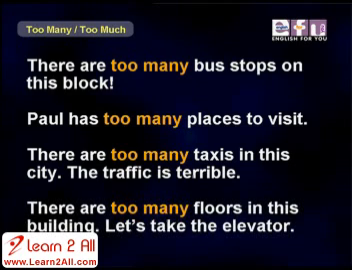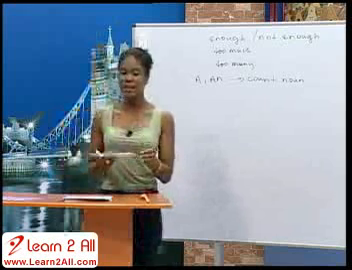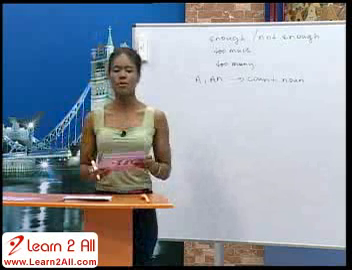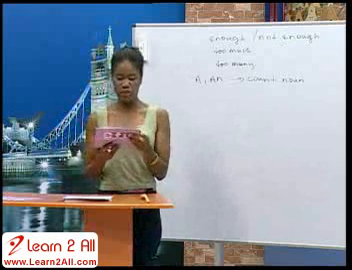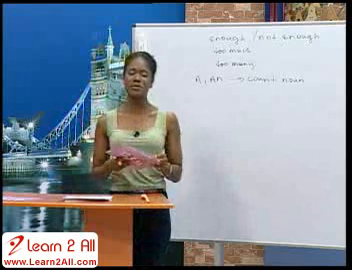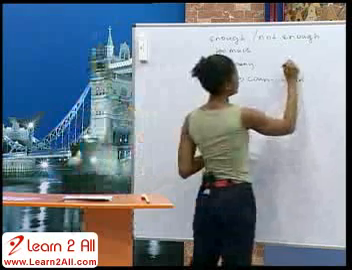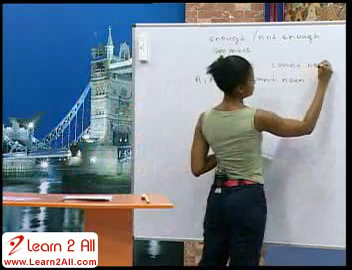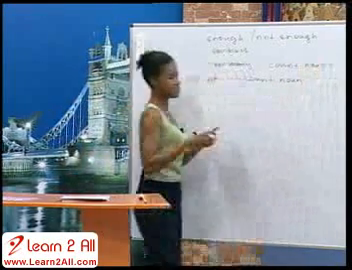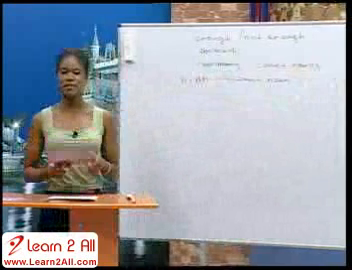Let's take the elevator. The opposite of not enough is too many. It means there are more than necessary. There should be fewer of something. It is used in front of count nouns. So too many in front of count nouns, to say that there are more than necessary. Let's look at some more examples.